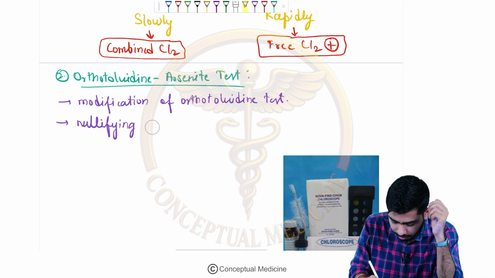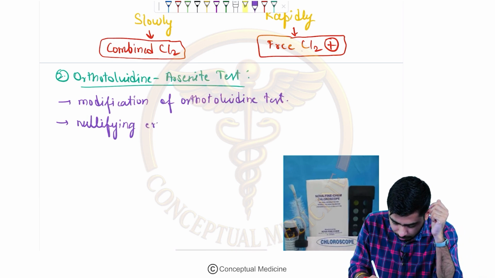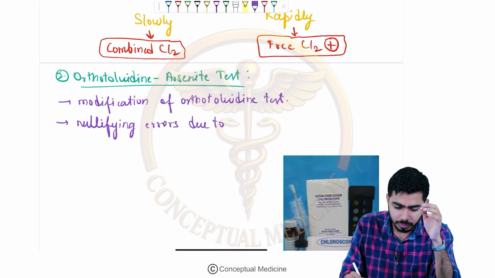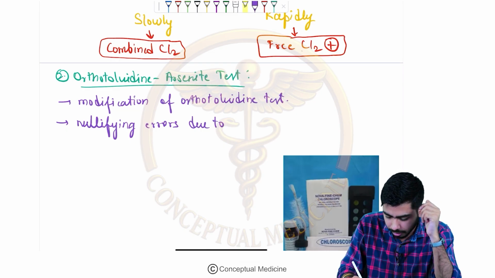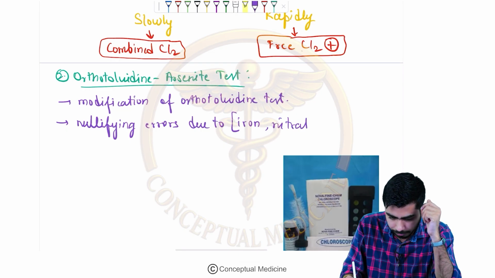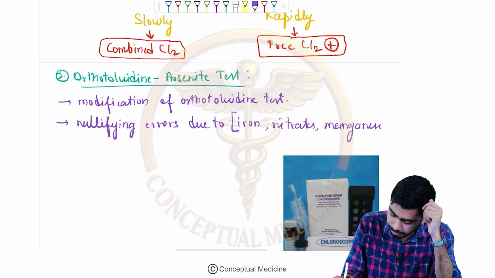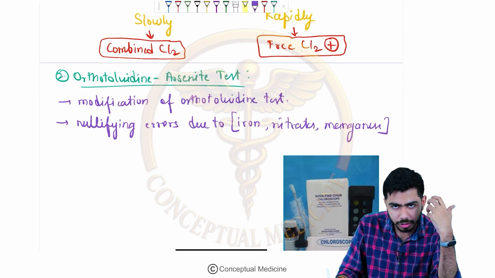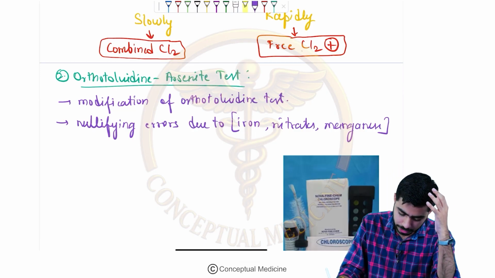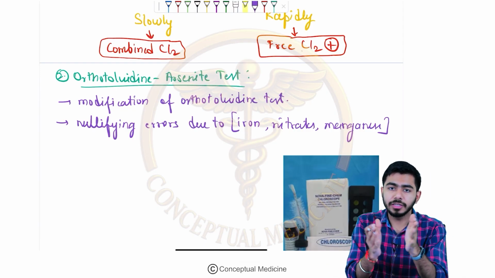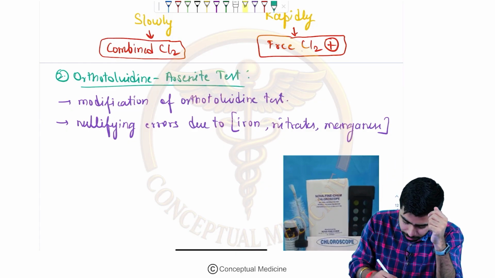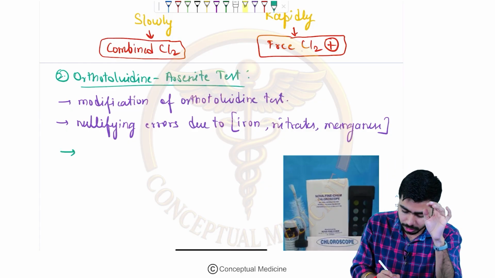It is nullifying errors due to the presence of substances like iron, nitrates, and manganese in it. Due to the presence of these substances, it is nullifying the errors.